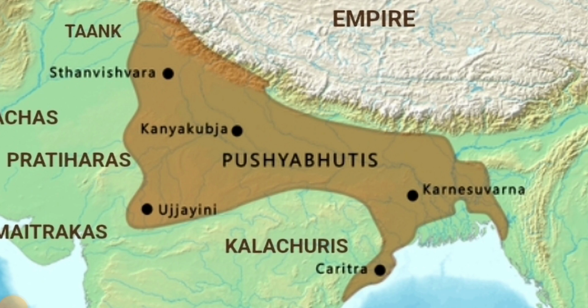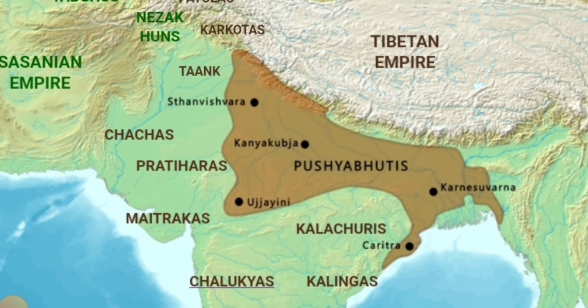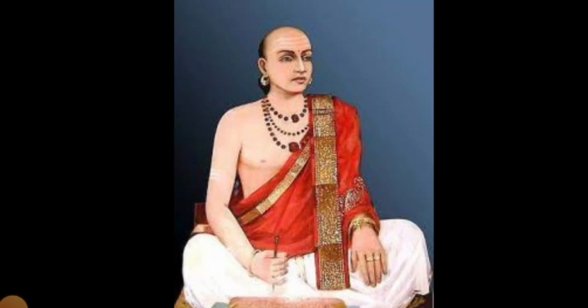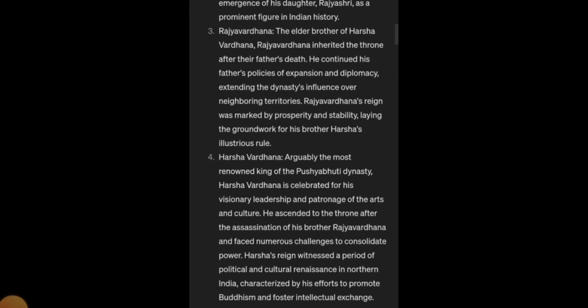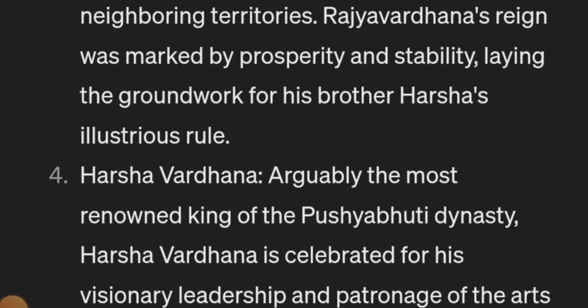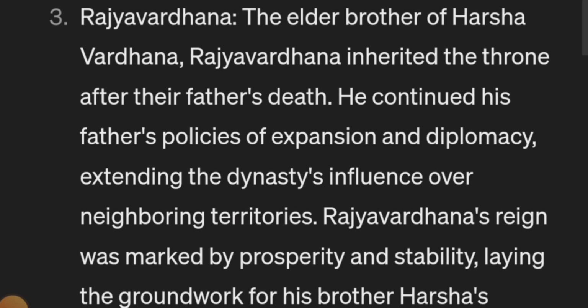But he did not find his sister Rajyashri there, so he marched on towards the Gaur Empire and towards Shashank. So what happened after that? Rajyavardhan marched towards the Bengal Empire, Shashank's empire, to save his sister Rajyashri.